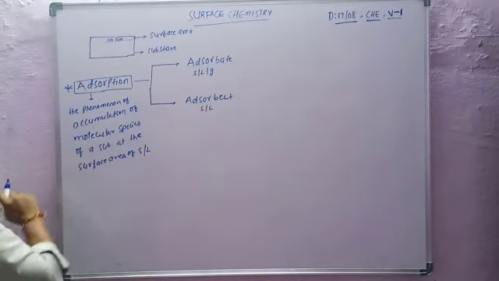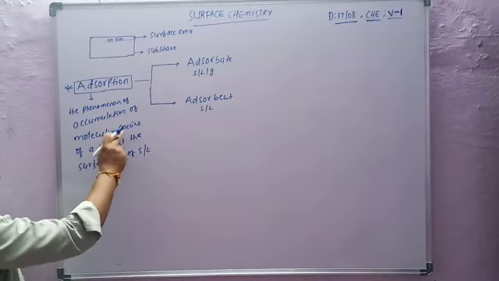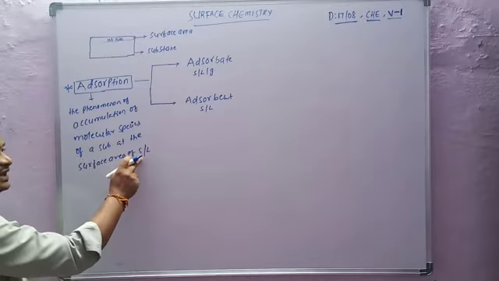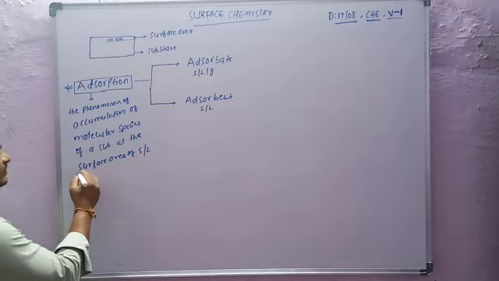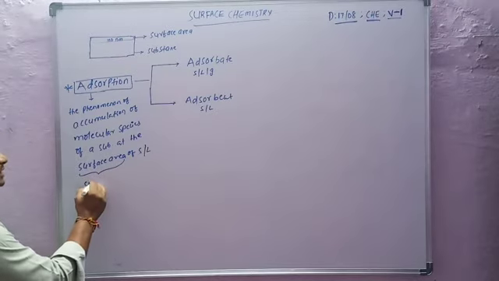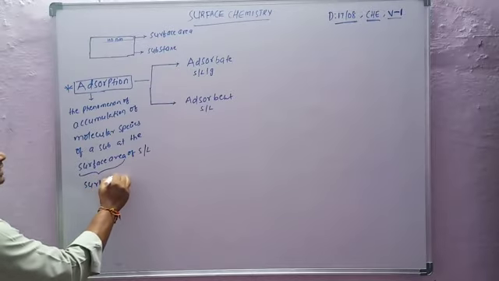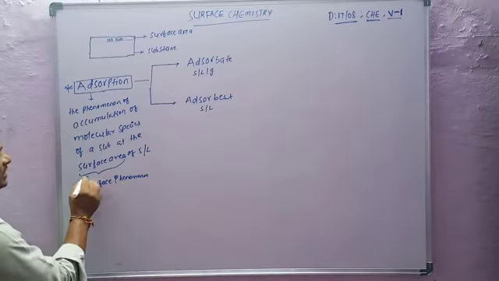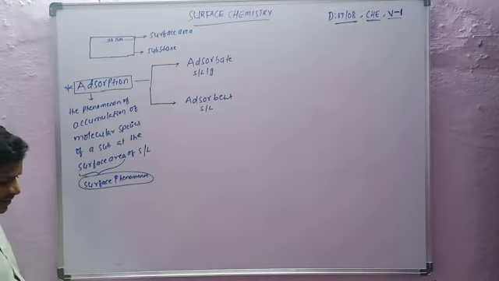Adsorption is the phenomenon of accumulation, meaning mixing, of molecular species of a substance at the surface area of a solid or liquid. So adsorption is a surface phenomenon. It occurs only at the surface of the substance.